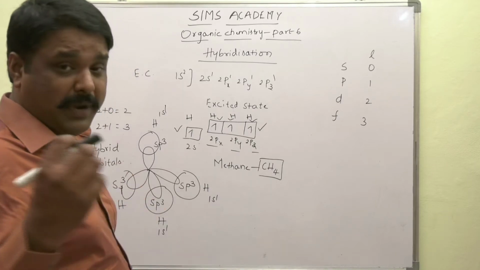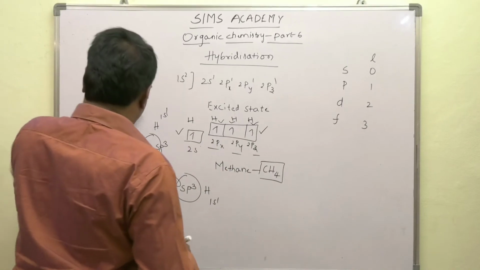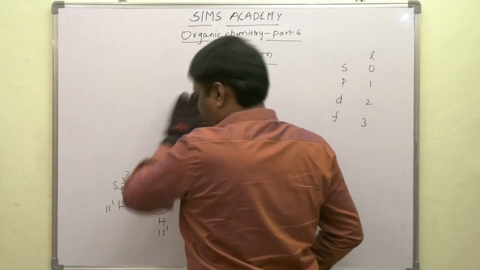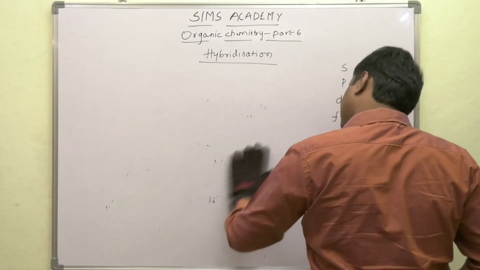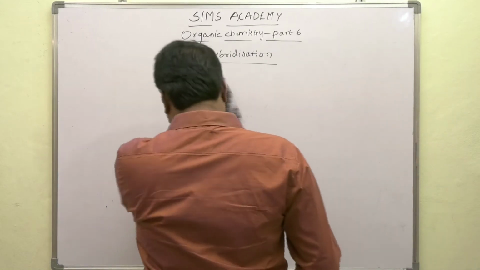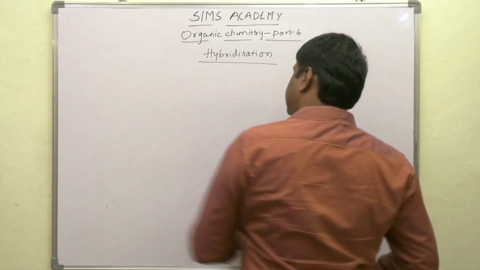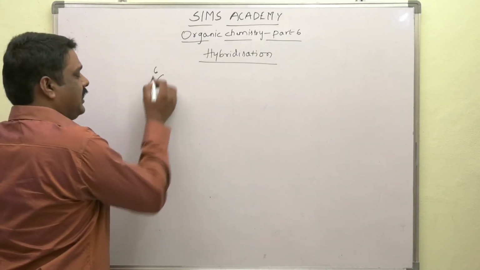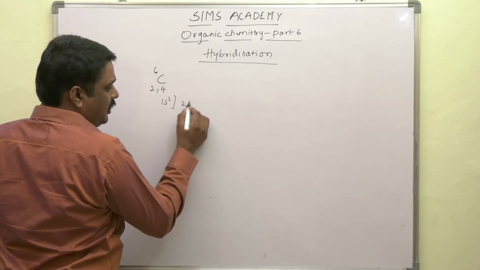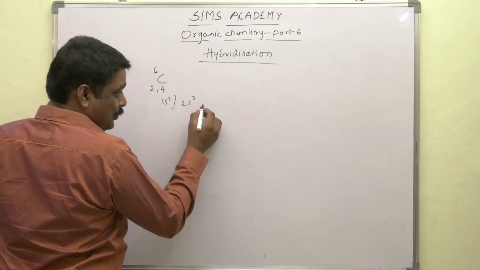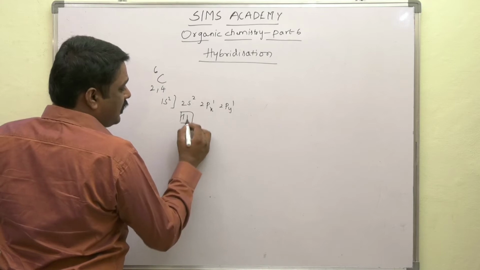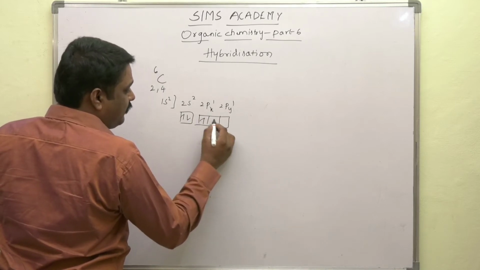Linus Pauling explained the concept of hybridization in a beautiful manner. Okay, let us see. As we know, what is the atomic number of carbon? It is 6, and its electronic configuration is 2, 4: 1s2 in the first orbit, 2s2 and 2px1, 2py1. This is in the ground state, as I told you previously.